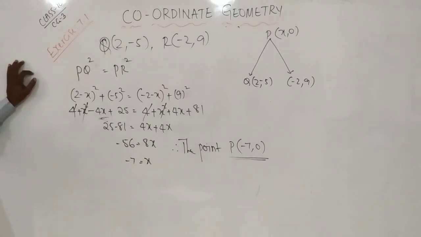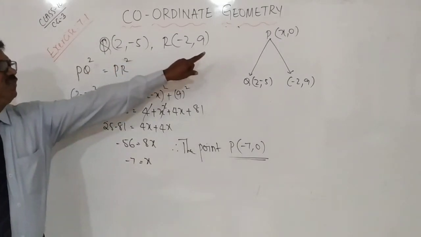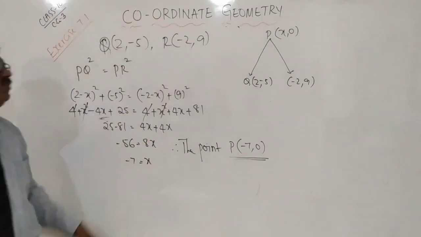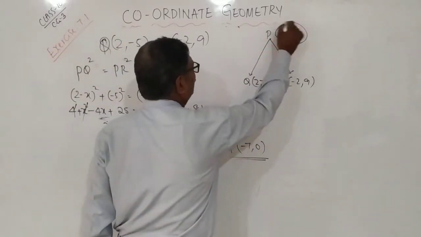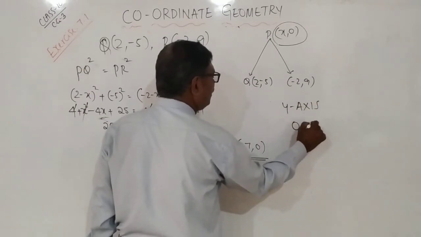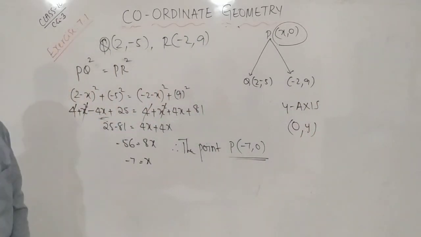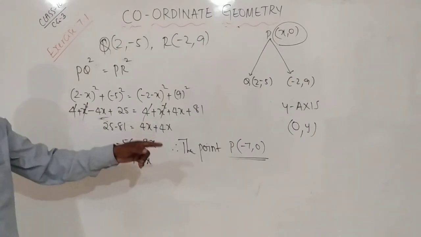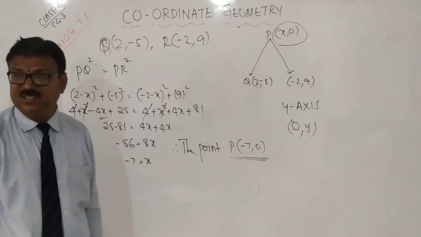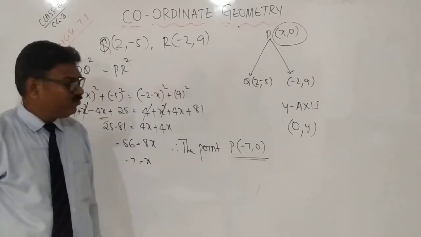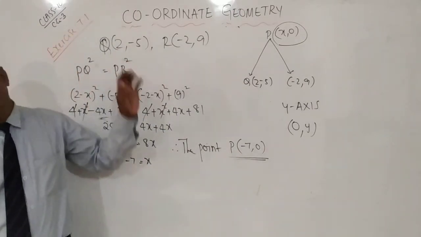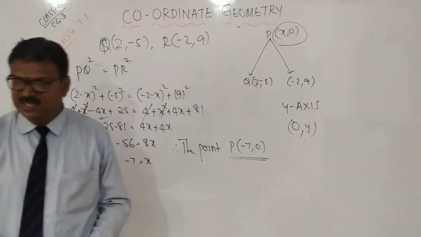Only 2 marks. Simple question, but we should know, if it is the y-axis instead of the x-axis, what is the point? If it is the y-axis, the answer is 0 for the x value. If the x value is 0, it will intersect the y-axis. If y equals 0, it intersects the x-axis. Because in 8th standard we learned introduction to graph, in 9th class we studied coordinate geometry. Simple. Again here also we are studying that only. Right?